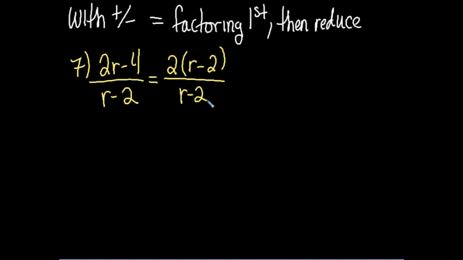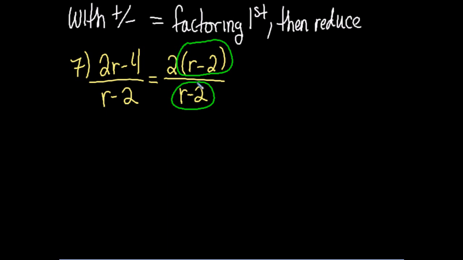But when we look at this now, this r minus 2 and this r minus 2 match. And since they match, I can cancel them out. Because r minus 2 divided by r minus 2 is going to be a 1.